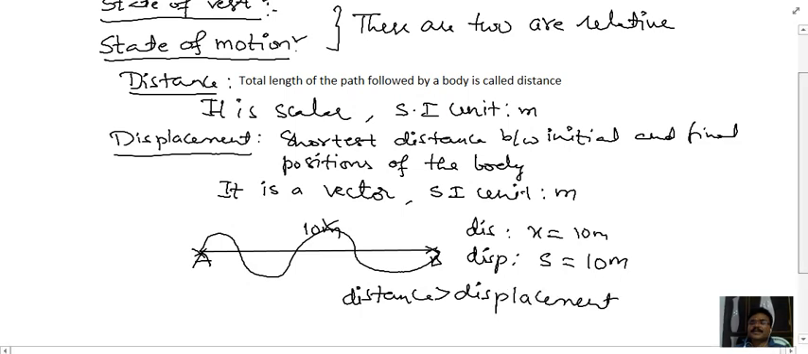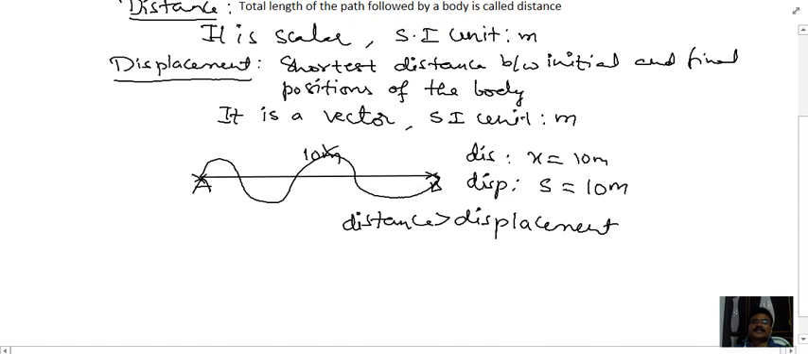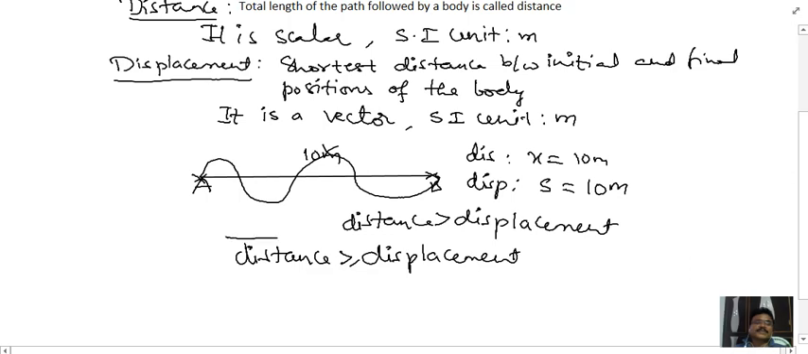So what happened here? On a straight line, distance and displacement are equal. On a curved line, distance is greater than displacement. So therefore, on the whole, what I can say here is always distance is greater than or equal to displacement. This is the basic relation between distance and displacement.